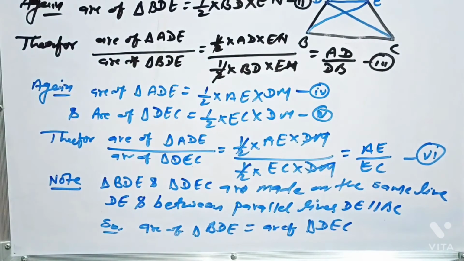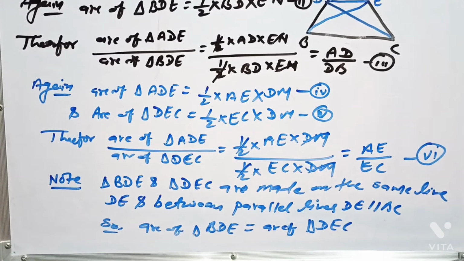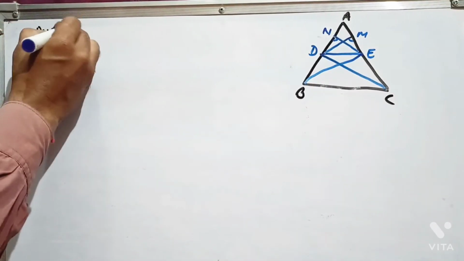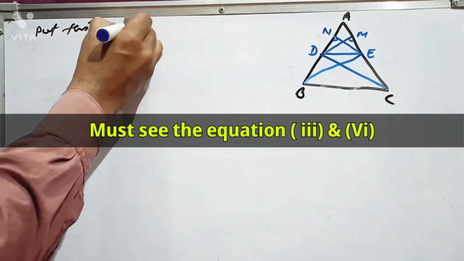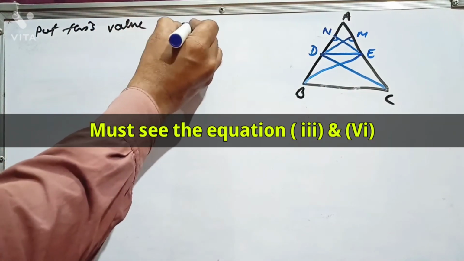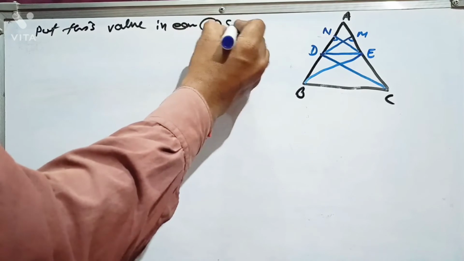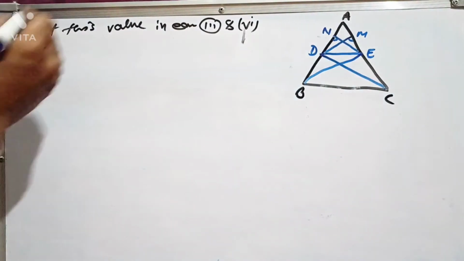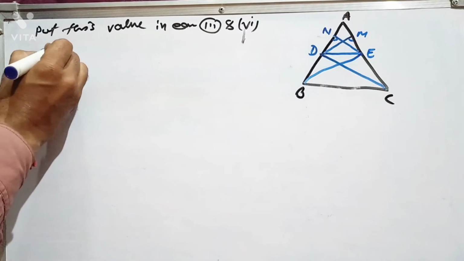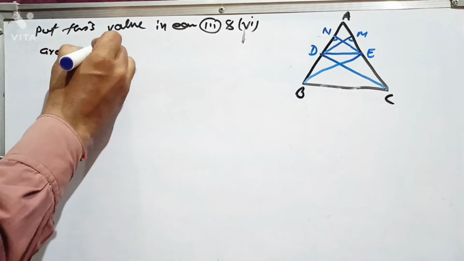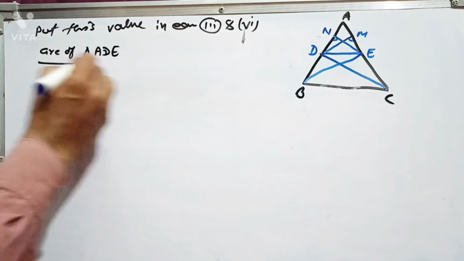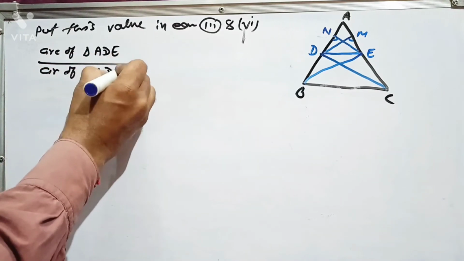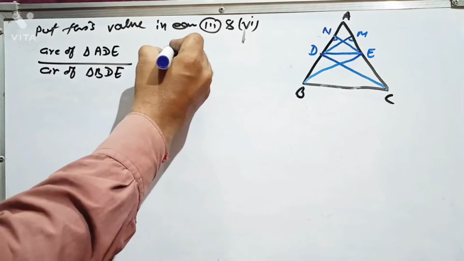Put this value in equations 3 and 6, which you can see now. Equation 3 says area of triangle ADE by area of triangle BDE is AD by DB.